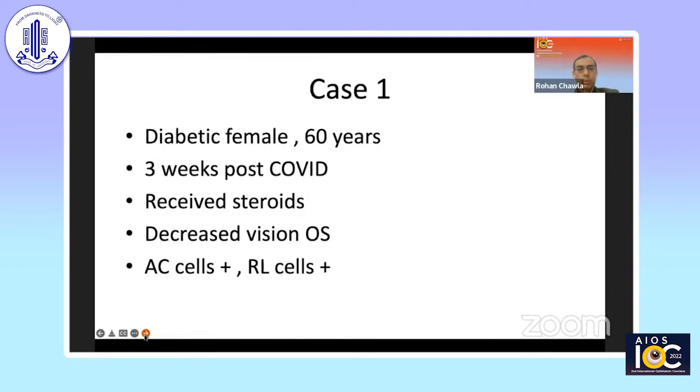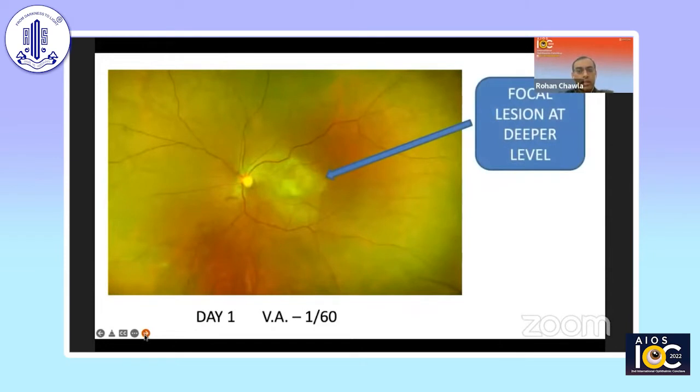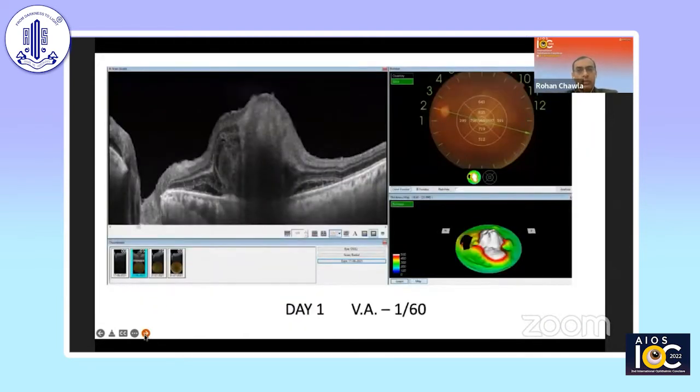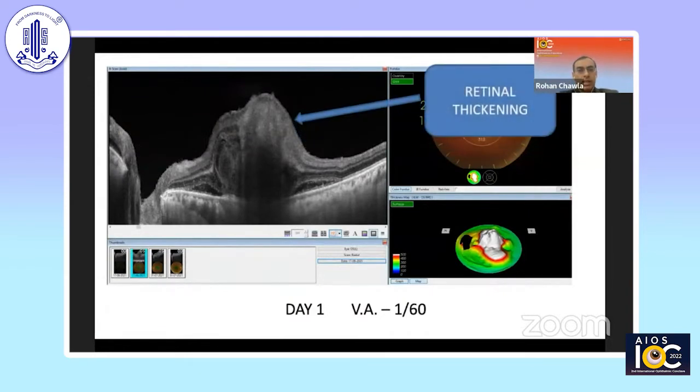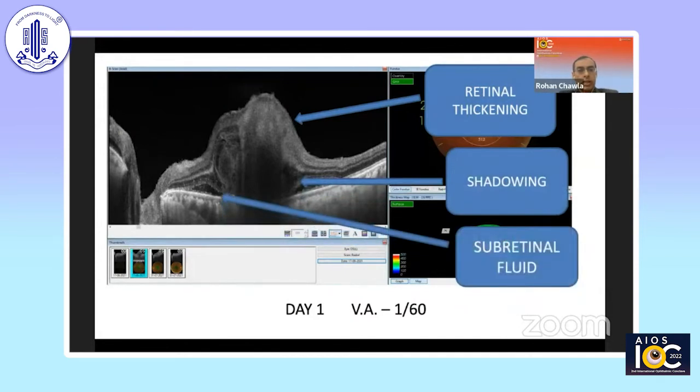The first case I'm showing you is a diabetic female, 60 years old. The patient was 3 weeks post-COVID, had received steroids, and had decreased vision in the left eye. On anterior segment examination, there were definite signs of inflammation. The posterior segment showed a white lesion with fluffy borders, a deep lesion with significantly reduced visual acuity. On performing a swept source OCT, we found a large area of retinal thickening at the center with shadowing, some subretinal fluid and some irregularity at the level of the retinal pigment epithelium choriocapillaris juncture.